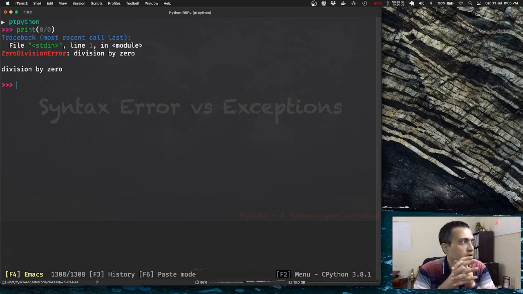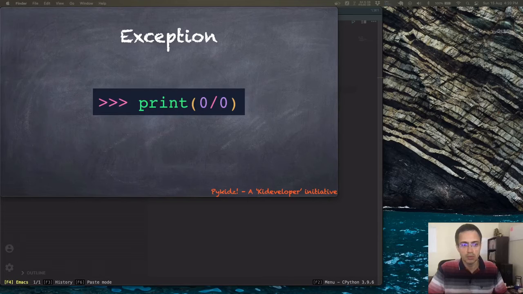If you look at this statement, it is syntactically correct. That's why you don't see a syntax error in this case. So the parsing process is complete and it's completed successfully. The actual execution of the program has started. But when you divide a number by 0, what is the value? It's infinity, and Python cannot handle it. So it throws an exception, the ZeroDivisionError exception. So an exception is Python's way of telling something went wrong when it was running your code, right?